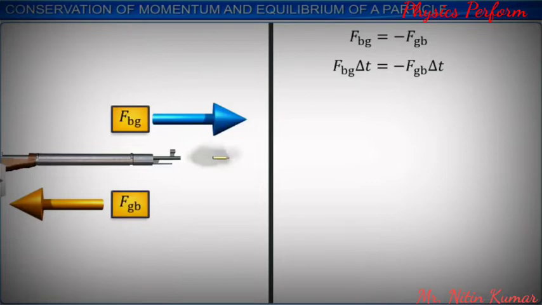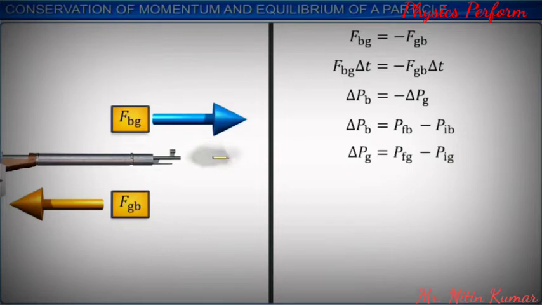From Newton's second law of motion, the product of Fbg and delta t is the change in momentum delta pb of the bullet. Similarly, the product minus Fgb delta t is equal to the change in momentum delta pg of the gun.